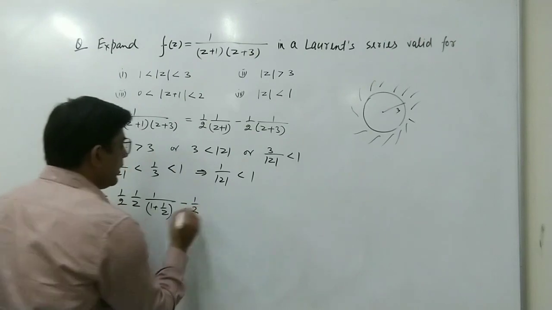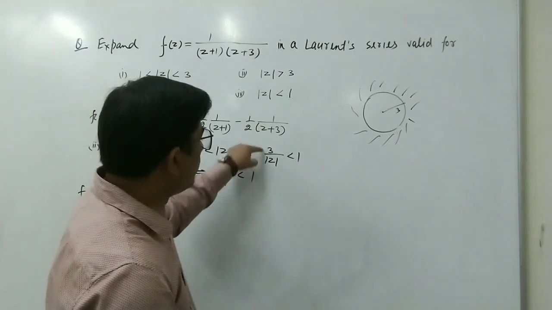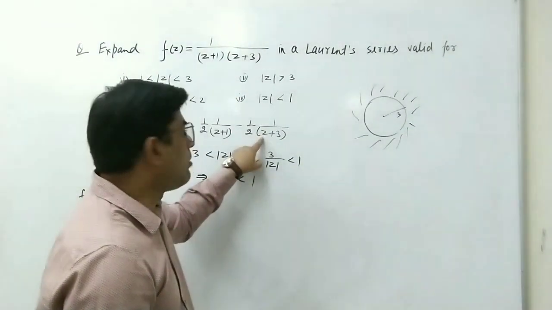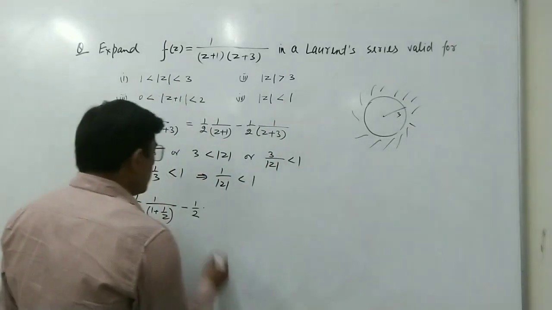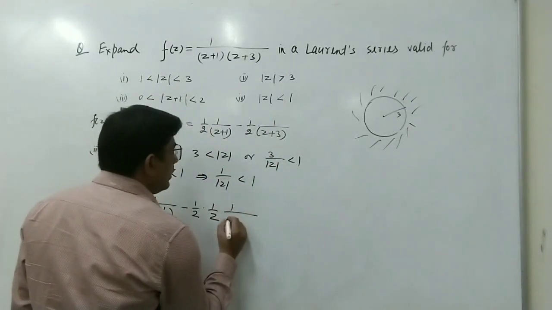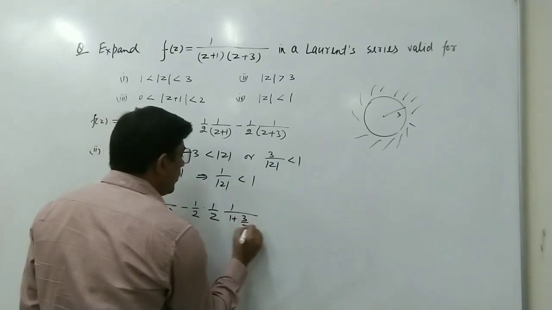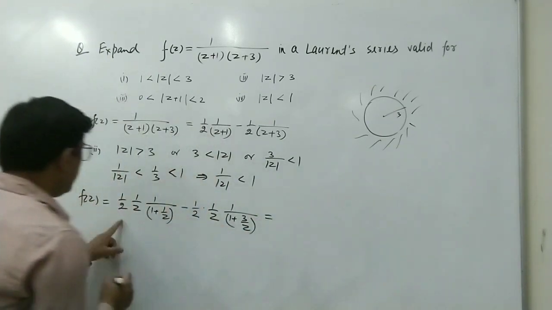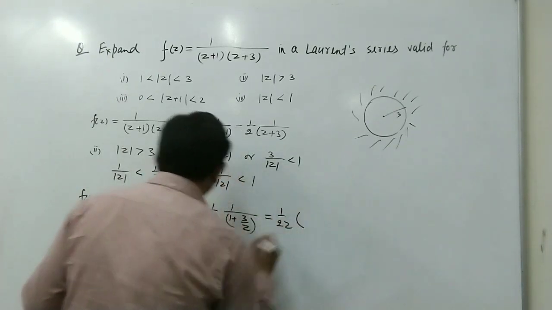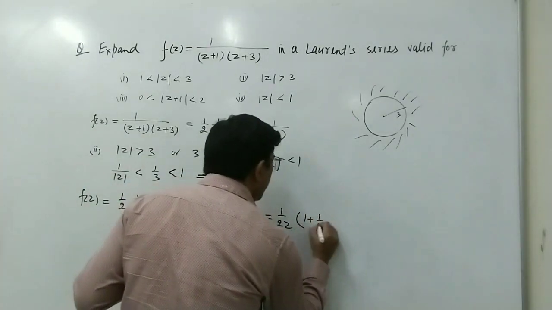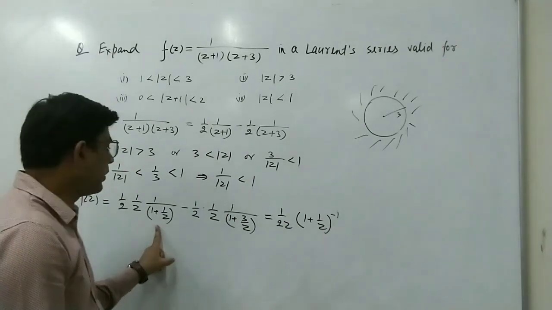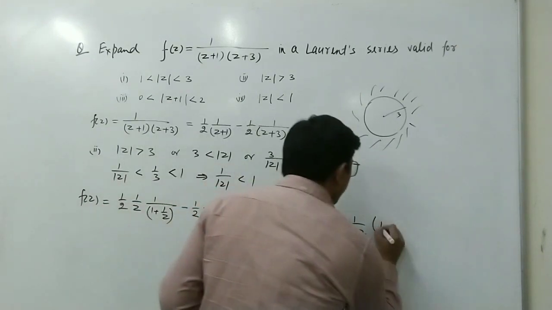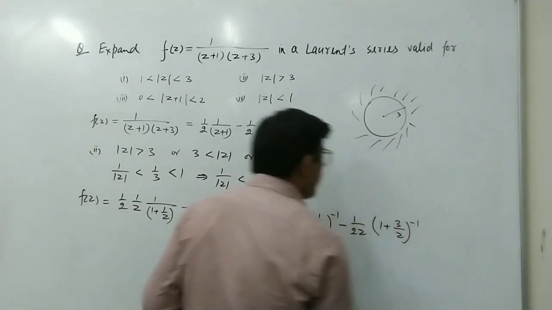And minus 1 by 2, and in this term, because we have to write in the form of 3 upon mod z, from here we should take again z common. When we take z common, this will be 1 plus 3 upon z. Now we can write this as 1 upon 2z, and this term will be 1 plus 1 upon z to the power minus 1, and here we have minus 1 upon 2z, and this term we will write 1 plus 3 upon z to the power minus 1.